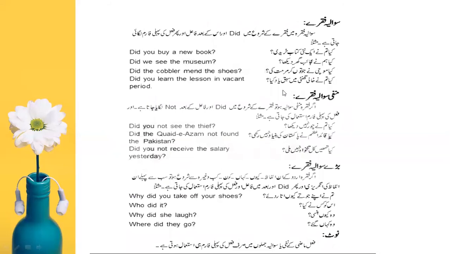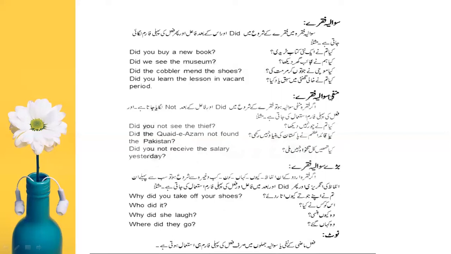Okay, now interrogative sentences. In interrogative sentences, did comes at the start of your sentence. And again, if did comes in a sentence, it means we have to use the first form of verb, as in the negative sentences also. Did you buy a new book? Did we see the museum? Did the cobbler mend the shoes? Did you learn the lessons in the vacant period?